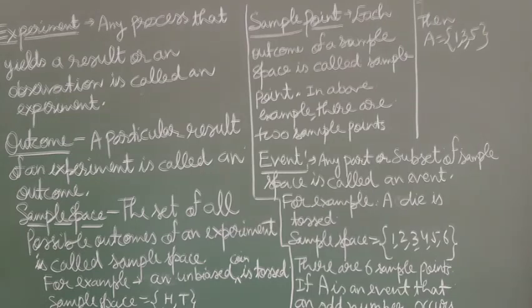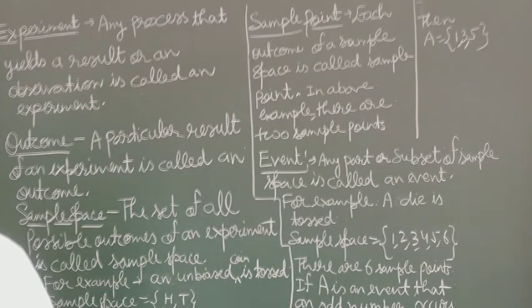Many events we can form. Suppose the question asks for a number greater than 4. It is also an event. There will be two sample points, 5 and 6.